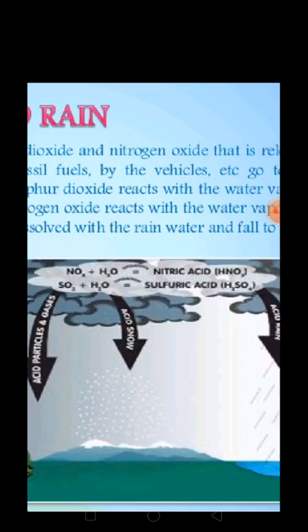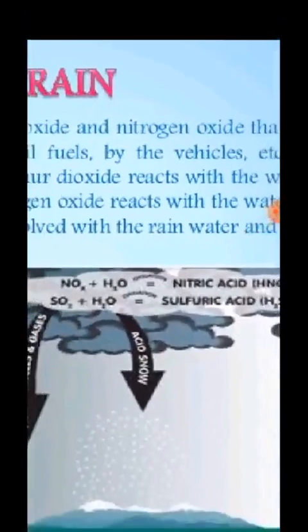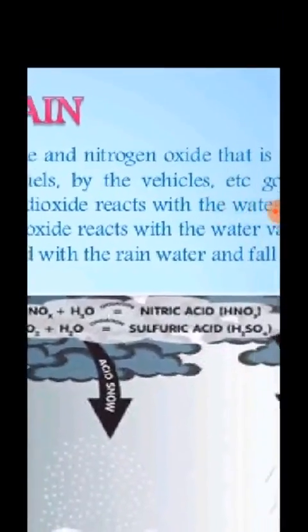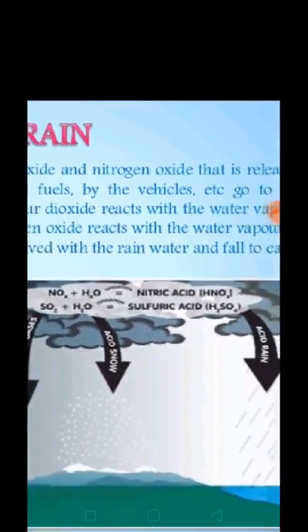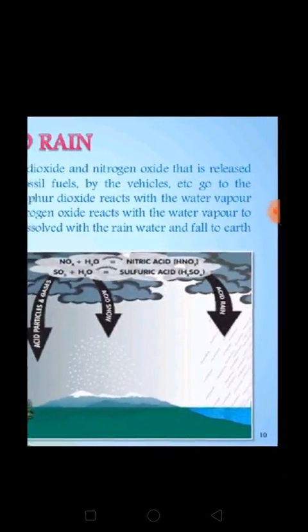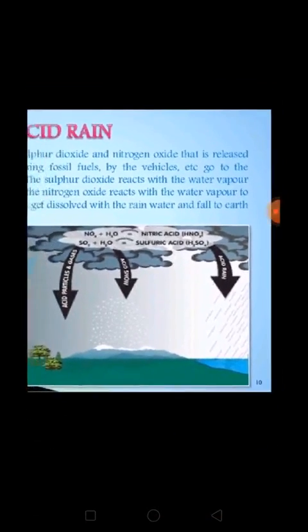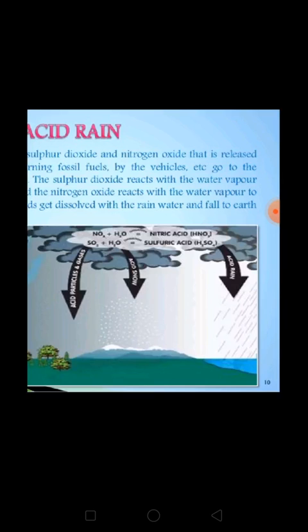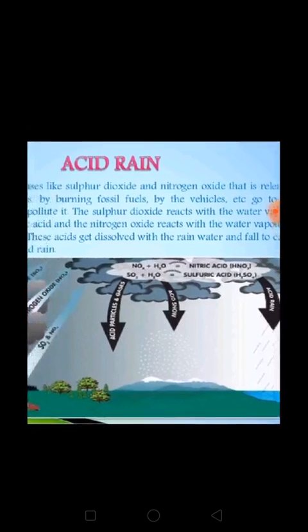When sulfur dioxide reacts with water, it will form sulfuric acid, right? And when nitrogen dioxide reacts with water, it will form nitric acid. Understood? In this way, acids are created over here. Along with rain, they fall down on the earth. See over here, it is falling down on the earth and it is causing acid rain. This is what acid rain is.